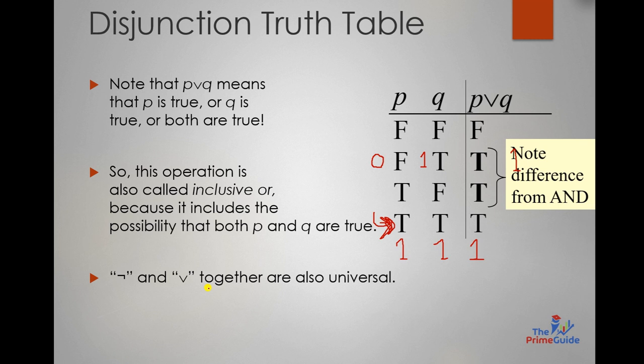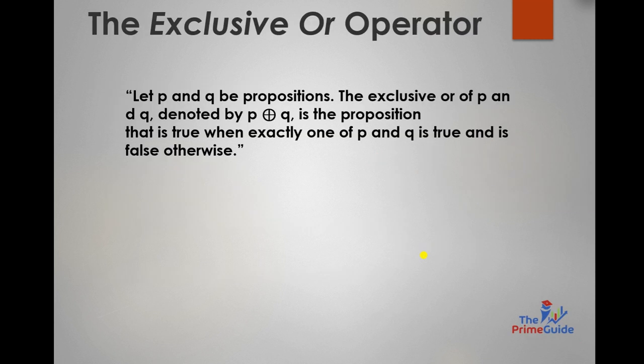So just note the difference that from AND, if we had the same truth table for AND, then this would be false, because false and true would be false, but here it is true. So here is the difference between the AND truth table and the disjunction truth table. Here the difference lies. Next we are going towards the exclusive OR.